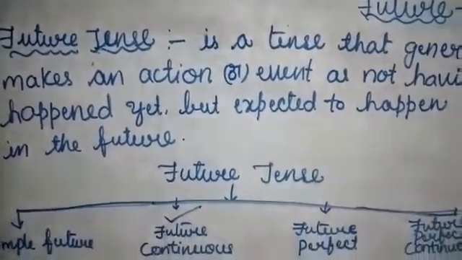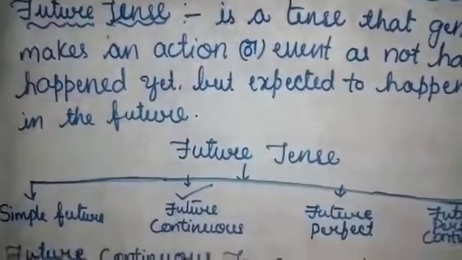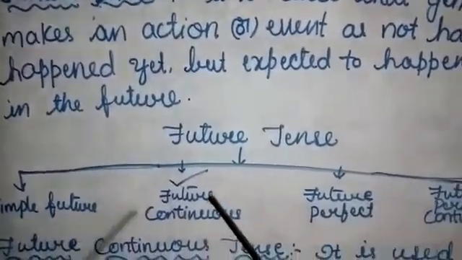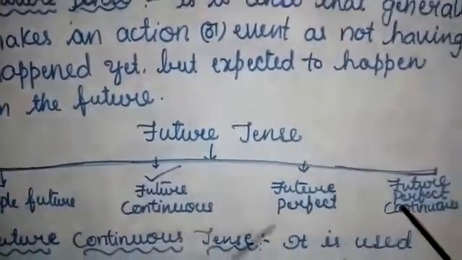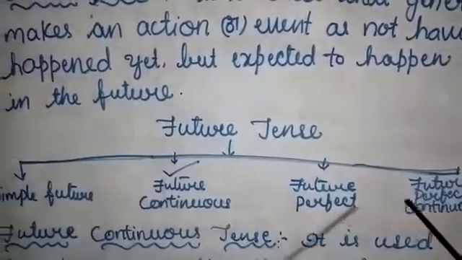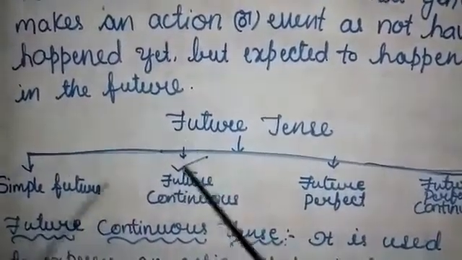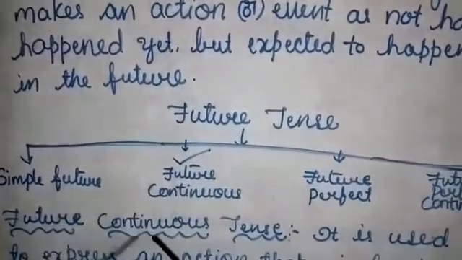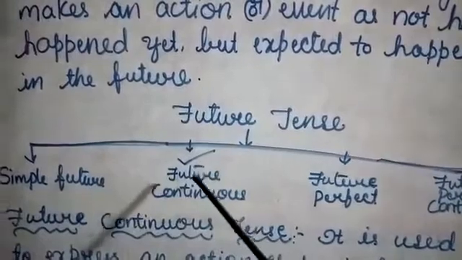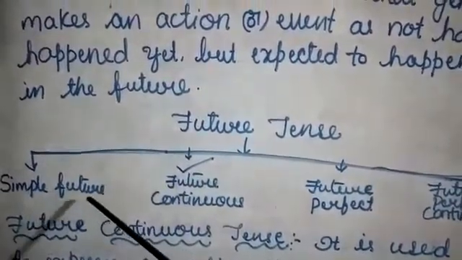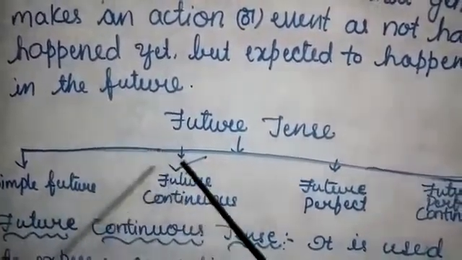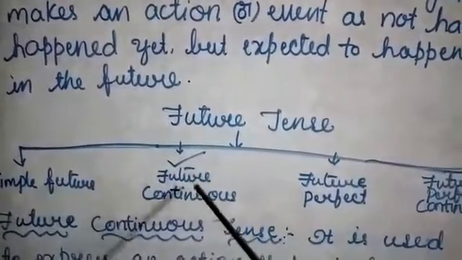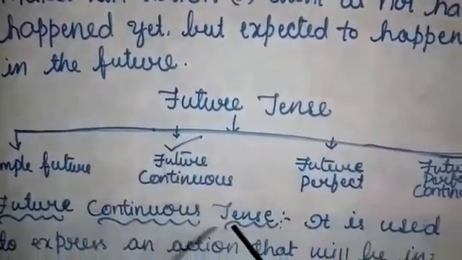Now this future tense is further divided into four kinds: simple future, future continuous, future perfect, and future perfect continuous tense. These are the four kinds of future tense. Now we'll see what is future continuous tense, because already in the previous video we have learned about simple future. Now I'll explain future continuous tense, its structure and usage.